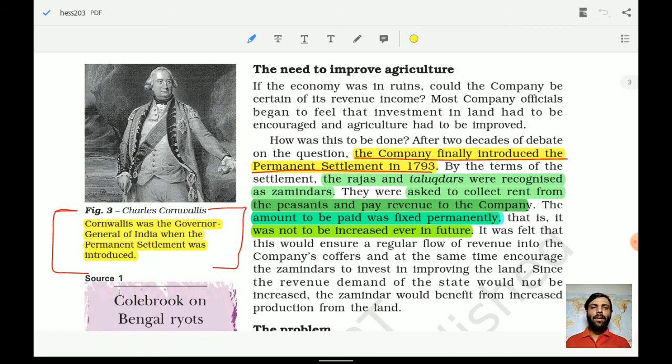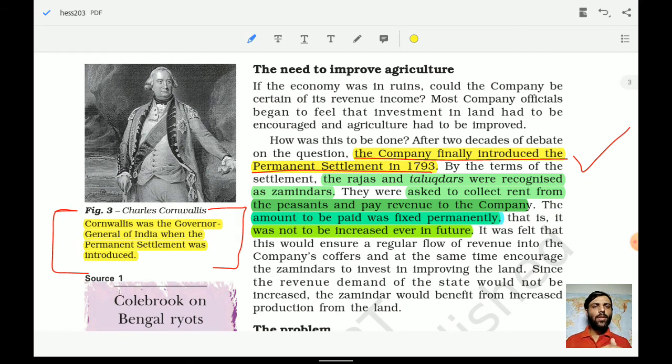The company finally introduced the Permanent Settlement in 1793. So remember this particular fact, it becomes really important, in which year the company introduced the Permanent Settlement system. It introduced it in 1793. Now we will understand the characteristics of the Permanent Settlement system, how and why it was introduced, and how it impacted the life of those people who were involved in agriculture.